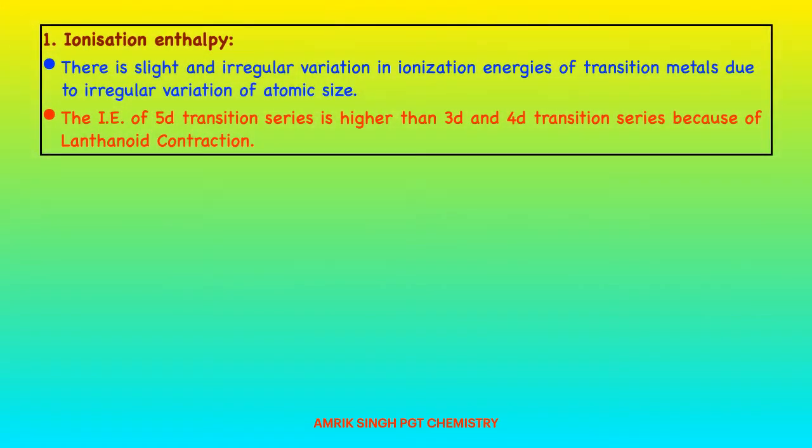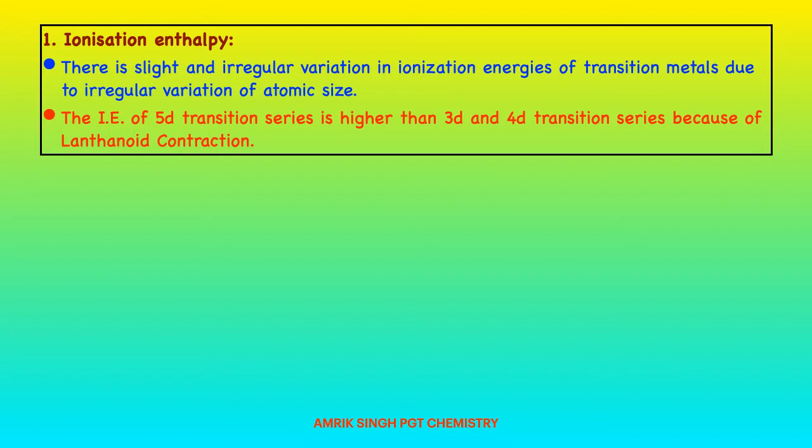First of all, we are going to discuss the properties of today's d-block elements. First property is ionization enthalpy. There is slight and irregular variation in the ionization energies of transition elements, transition metals. Why is it so? It is due to irregular variation of atomic size.